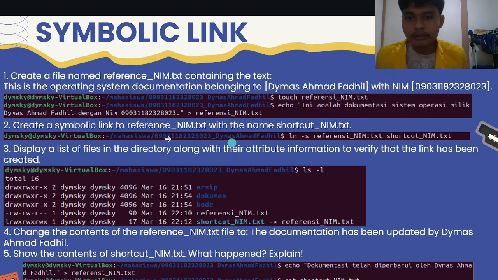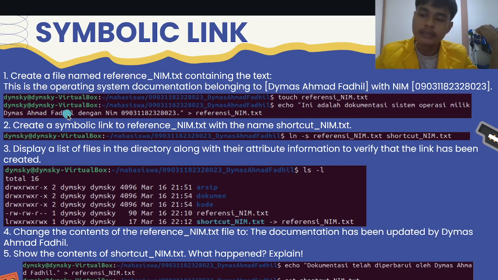Okay, next I will present about symbolic link. Question number 1: create a file named referensi_nim.txt containing the text: this is the operating system documentation belonging to Dimas Ahmad Fadil with NIM 090311823023. In Indonesian: ini adalah dokumentasi sistem operasi milik Dimas Ahmad Fadil dengan NIM 090311823023.